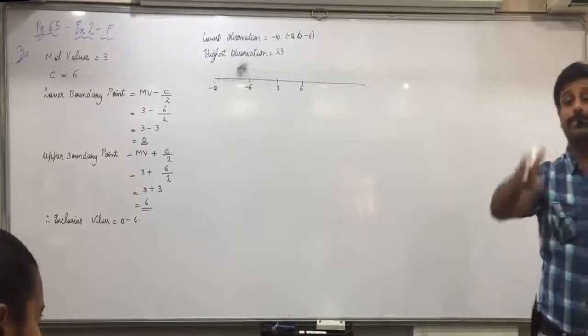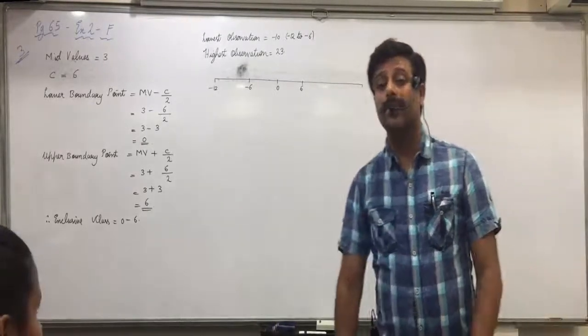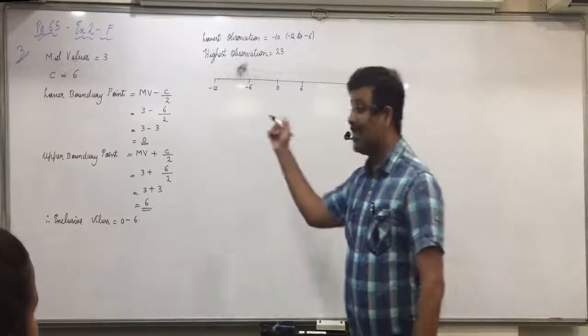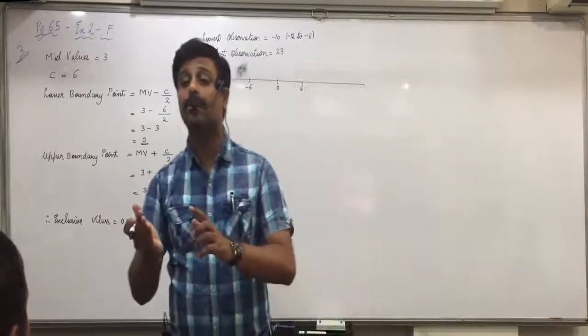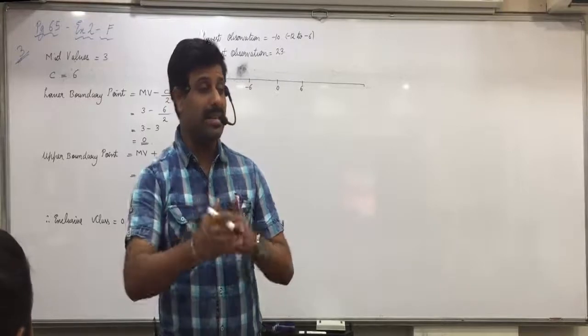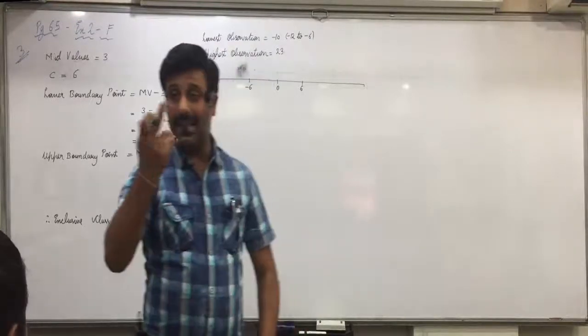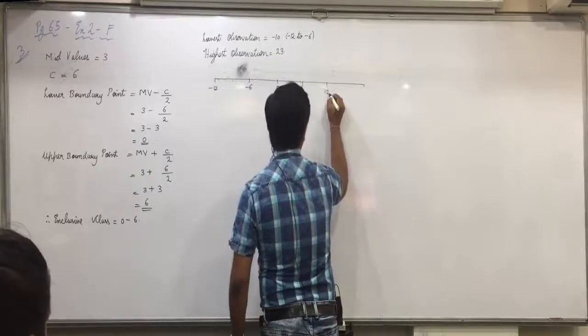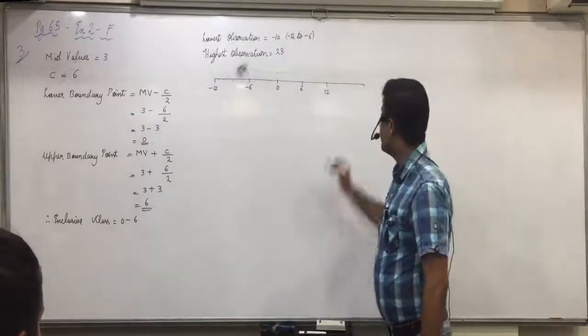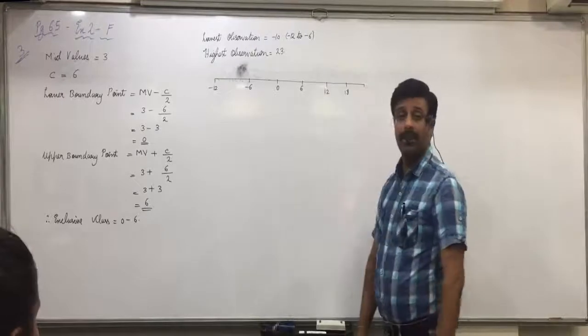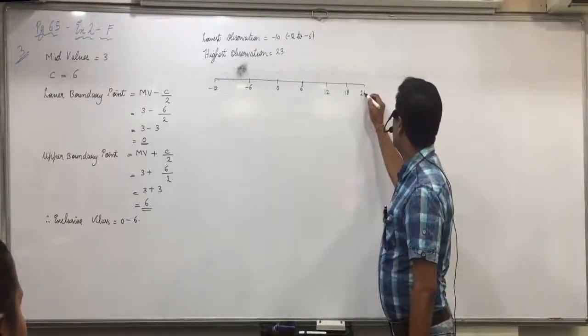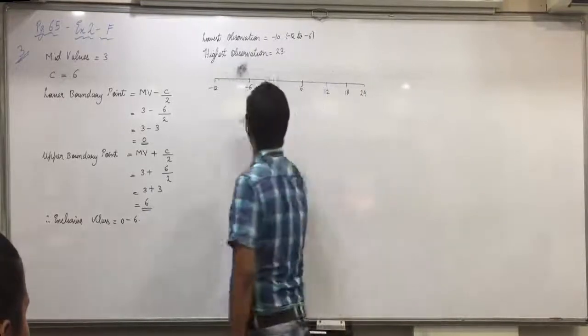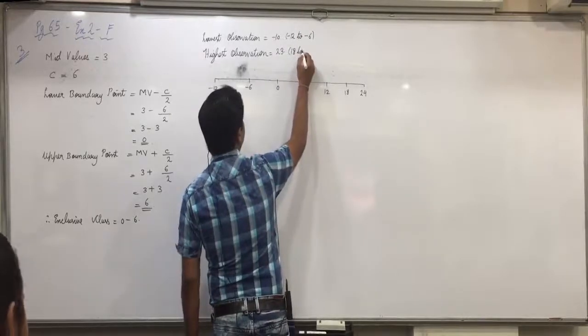23. Riya, yes. What did I say for getting preceding class length? Subtract class length to get preceding classes; to get succeeding classes, add the class length. 6 plus 6. Will that include 23? 12 plus 6. Will that include 23? 18 plus 6. Will that include 23? So what will be your last class?